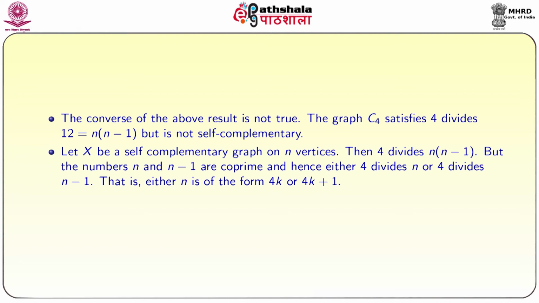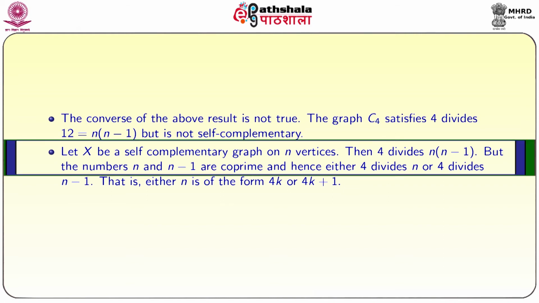The converse of the above result is not true, that is, the graph C4 satisfies that 4 divides n into n minus 1, which is 12, but it is not a self complementary graph. It is because its complement is even disconnected. It has only 2 edges, whereas C4 has 4 edges. Clearly, it is not a self complementary graph, but 4 divides n into n minus 1, which is 12. So, the converse of the previous result is not true.